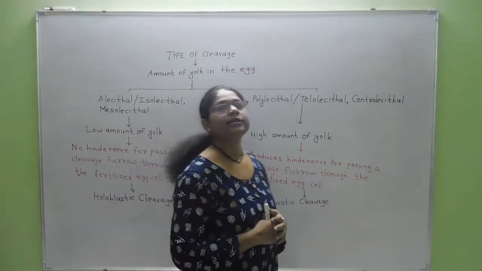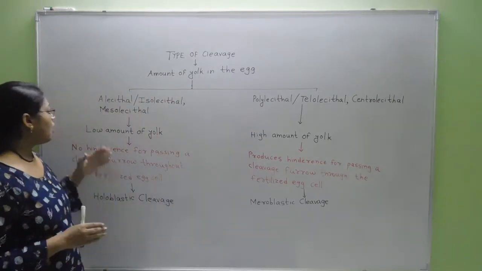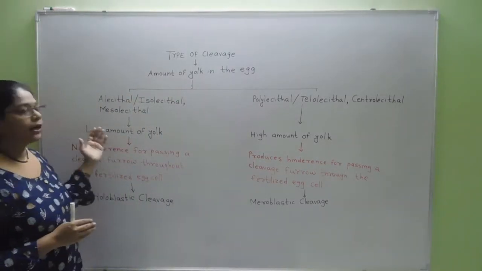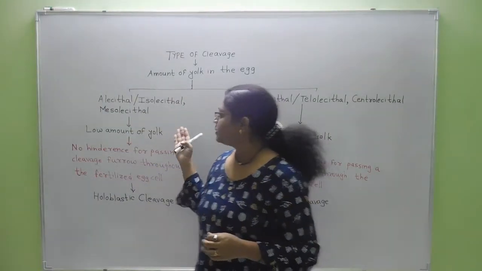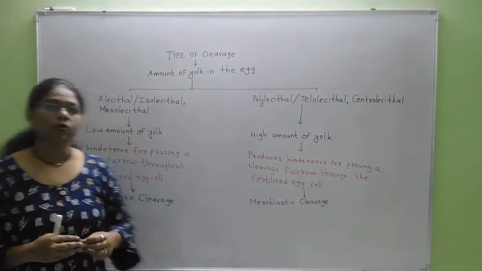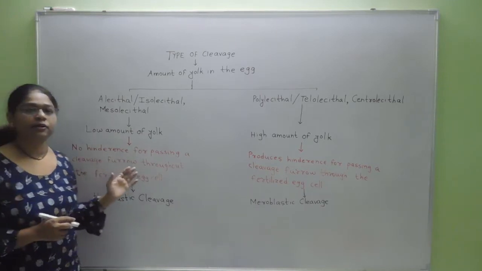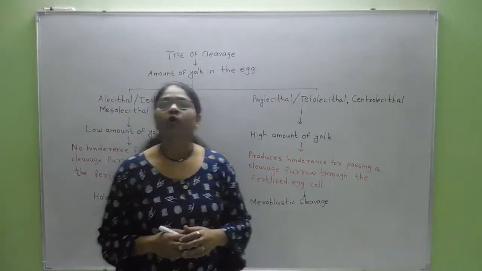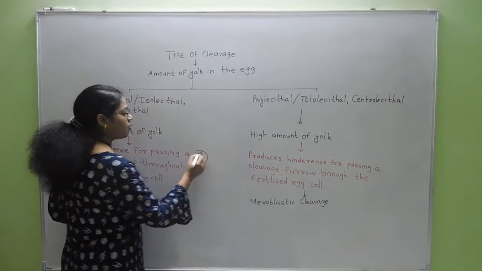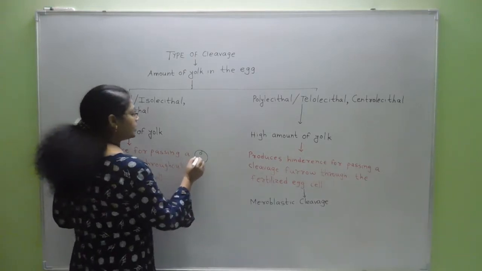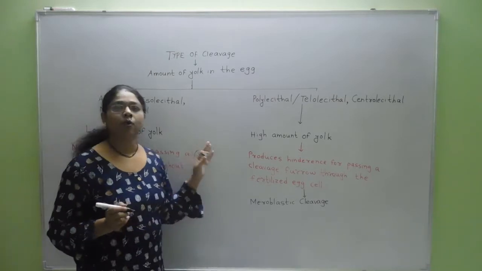As we have already studied the types of eggs according to the amount of yolk, when the yolk amount is low, those eggs are alecithal or isolecithal kinds of eggs, and these eggs contain a low amount of yolk, and such a low amount of yolk cannot produce any kind of hindrance for passing a cleavage furrow through the fertilized egg cell. So if you see, this is the alecithal or microlecithal kind of egg, and these are the yolk particles which are uniformly distributed and their quantity is low.